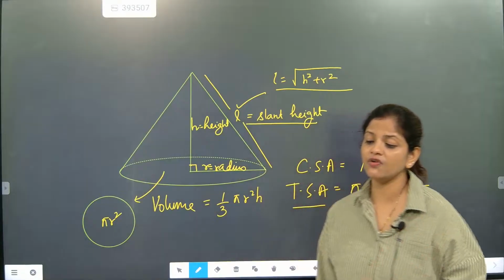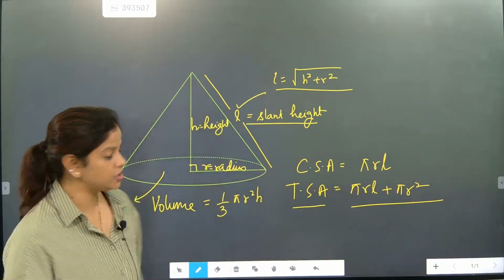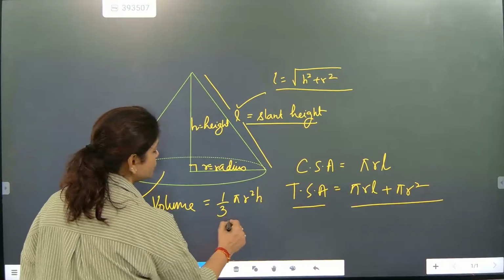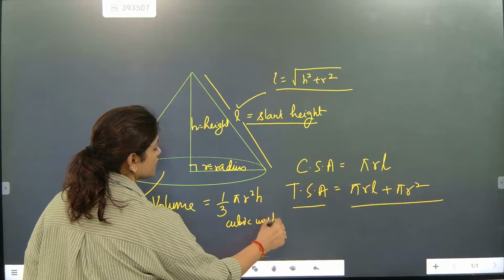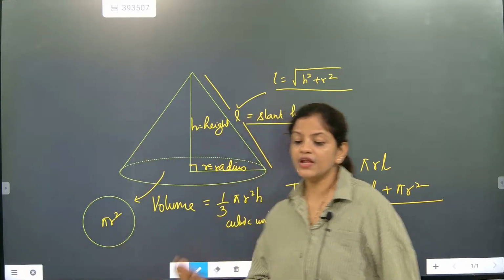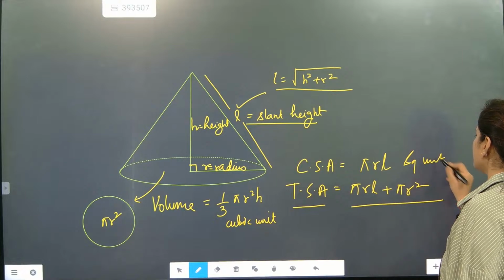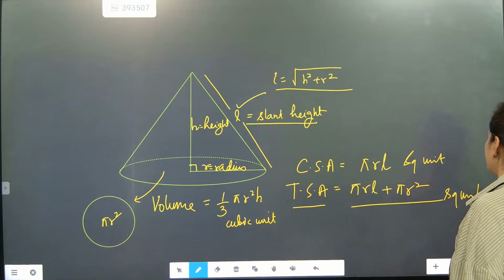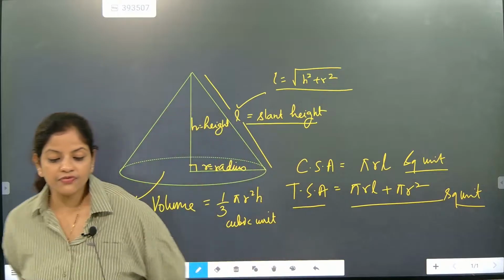Curved surface area of a cone is pi RL. Volume is 1 by 3 pi r square h. So when you are finding volume, its unit is cubic unit. Understood? Whereas CSA and TSA will have square unit. So this is also square unit, and this is also square unit. So CSA and TSA will have square unit and volume will have cubic unit.